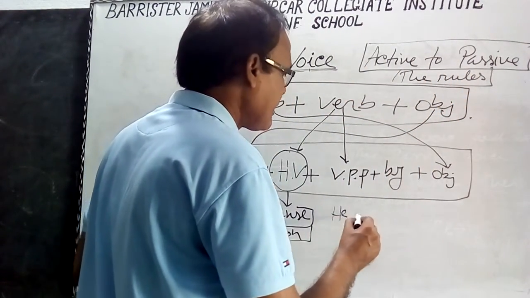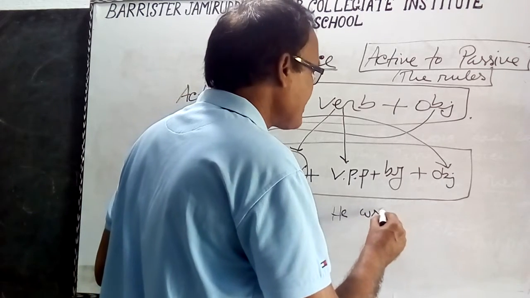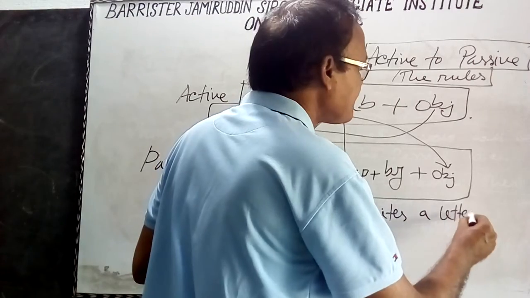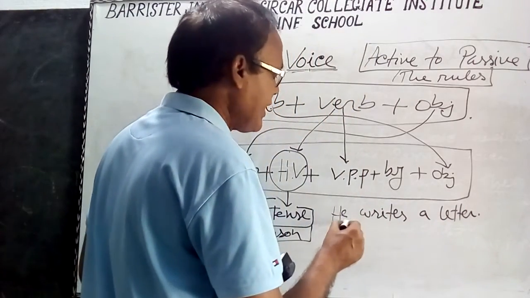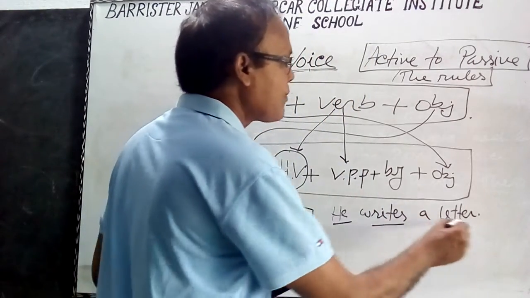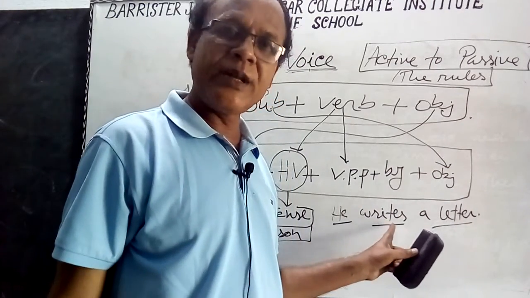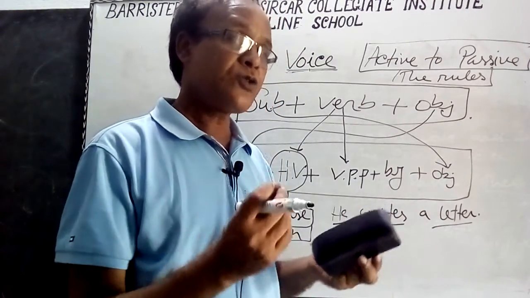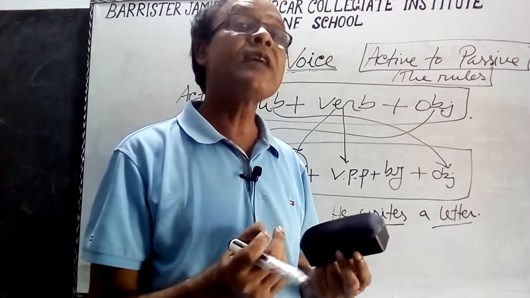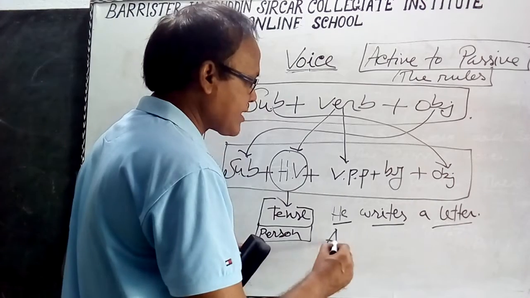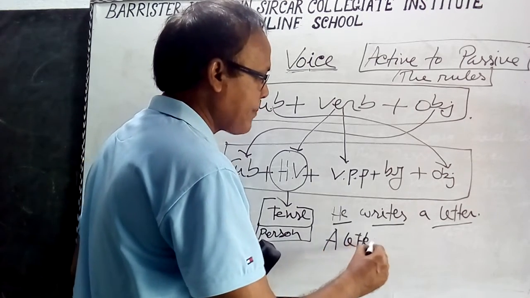He writes a letter. So here we have subject, verb, object, and we know "writes" is in the present indefinite, so we must use the auxiliary verb am, is, are according to the person.